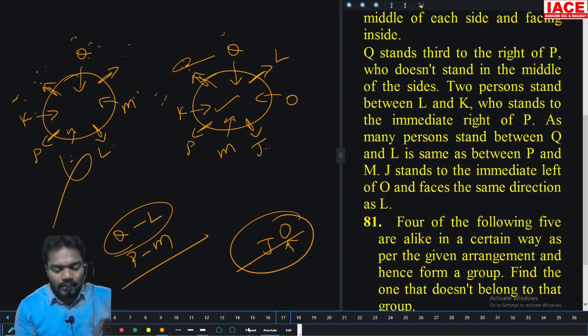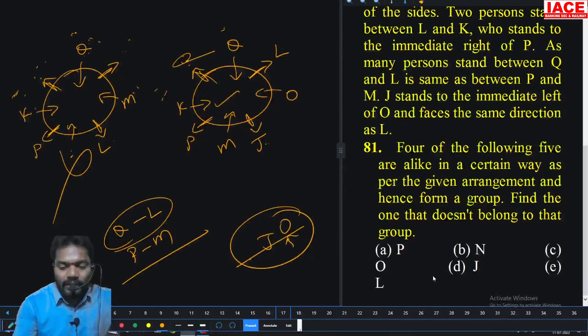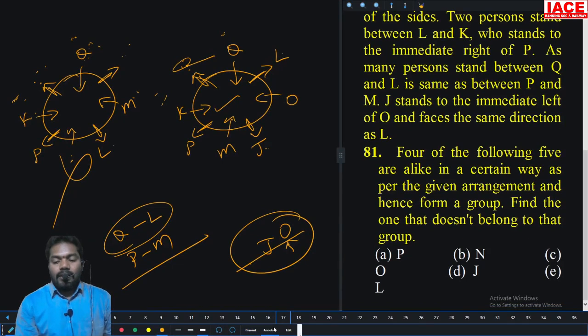Clear? Now, 4 of the following five are alike in a certain way. They are asking odd one out.